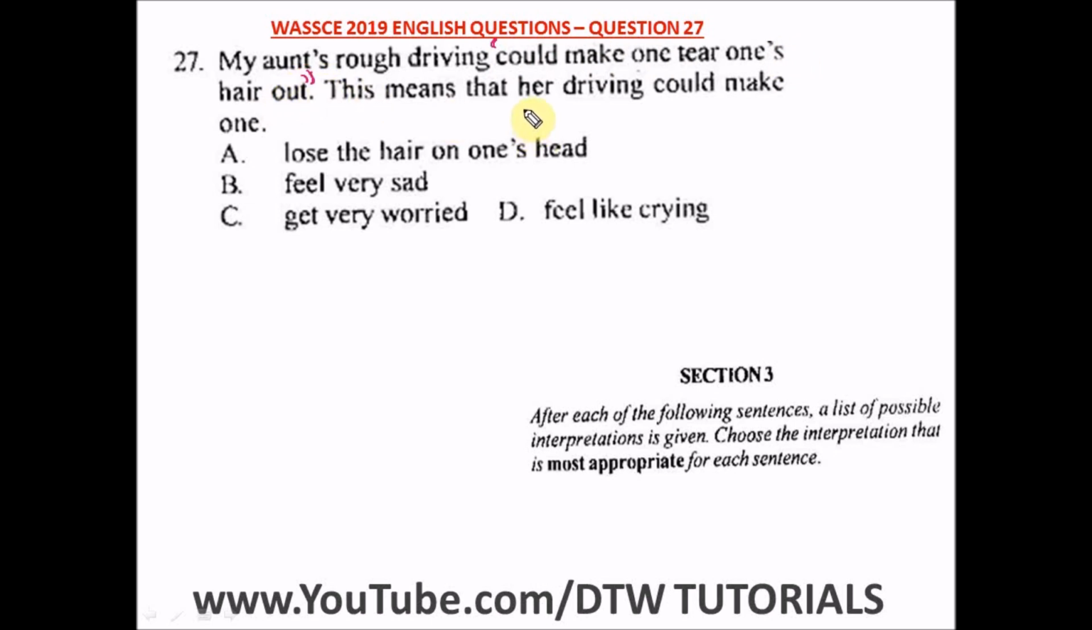All right, it means you have to get very very worried. Could make one tear one's hair out is to get very what? Worried. Okay, so option A says to lose the hair on one's head. No, which is wrong. B says to feel very sad. No. Option C says to get worried, which is the right option. D says to feel like crying. No. The idiomatic expression could make one tear one's hair out is to get very very worried. All right. So the right option here is option C.